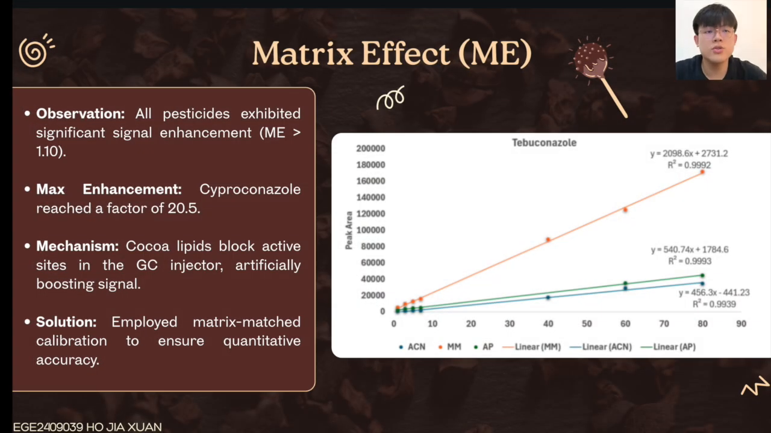But the biggest challenge was the matrix effect. Every single pesticide shows signal enhancement. Looking at the gap between these lines, that is the signal boost caused by cocoa lipids blocking active sites in the injector. The worst case was cyproconazole, which was boosted by a factor of 20.5. We had to use matrix-matched calibration to close this gap to ensure more quantitative accuracy.